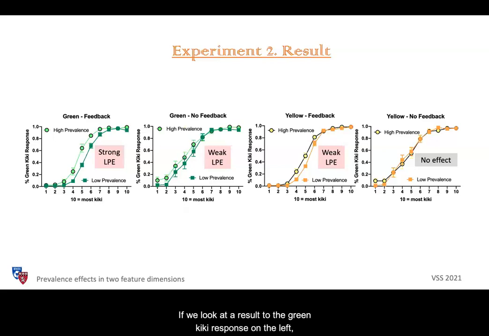If we look at the result for the green Kiki response on the left, with feedback, there was a strong low prevalence effect. Without feedback, the effect also skewed towards the low prevalence effect direction, which is different from our previous finding. When we look at the result for the yellow Kiki response on the right, there was a weak low prevalence effect with feedback, even when the prevalence of the yellow stimuli was unchanged, and no effect without feedback.